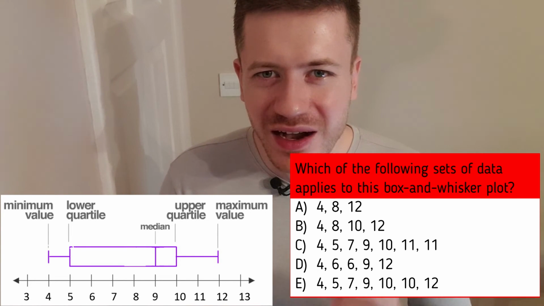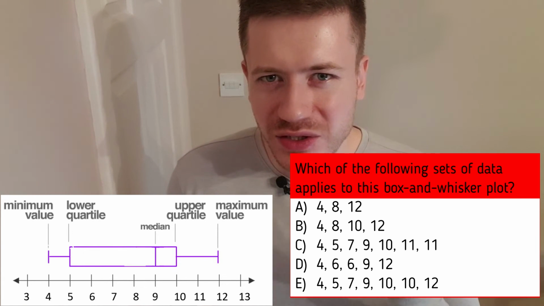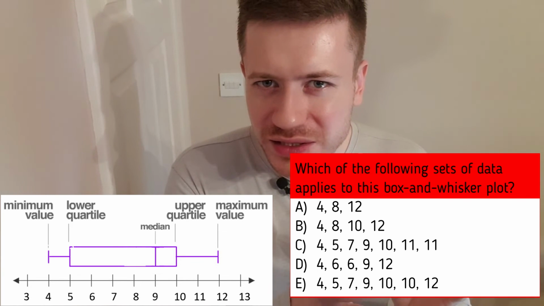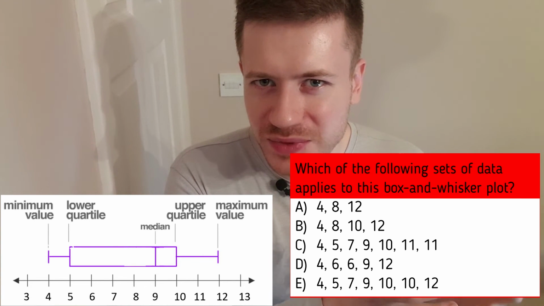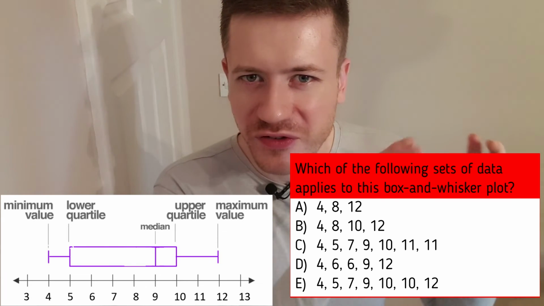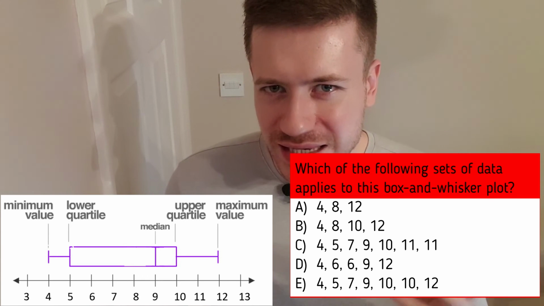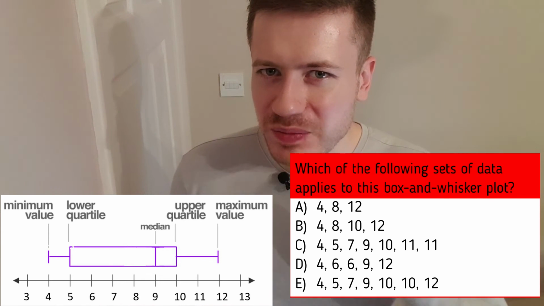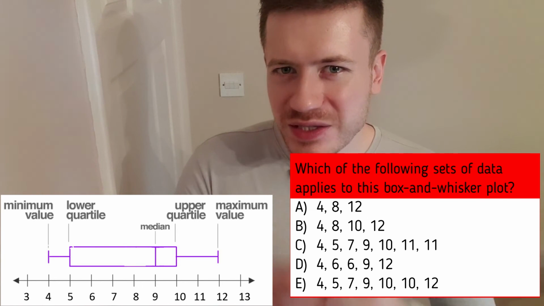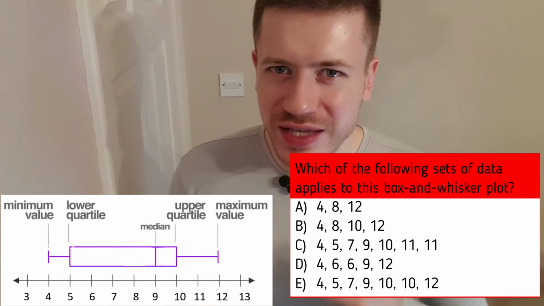Let's deploy our amazing new quartile knowledge. How do we find Q1, the first quartile? We find the median of the lower half of the numbers. For dataset B, that means finding the median of the numbers 4 and 8. That gives us 6, but the Q1 from the box plot is 5, so that can't be right. So we know the answer has to be E, but let's check and find the Q1 of E.